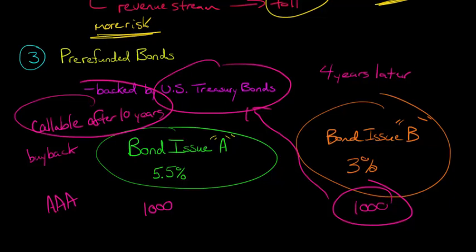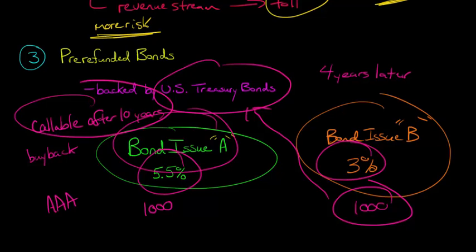However, they're going to have a shorter maturity because of the whole nature of what they're doing here, right? They're basically refinancing, but they can't pay off this bond issue until it's callable. So as soon as it's callable, they're going to go ahead and buy back this bond. So you're going to have a shorter maturity, although you'll be getting a better interest rate than this 3%, right? But then you'll have to pay a premium to get this bond issue. So there's pros and cons to the pre-refunded